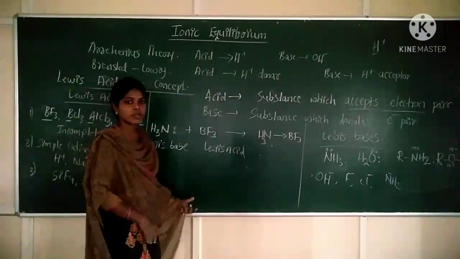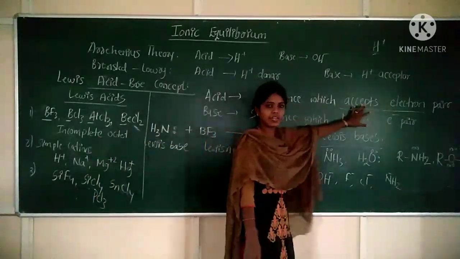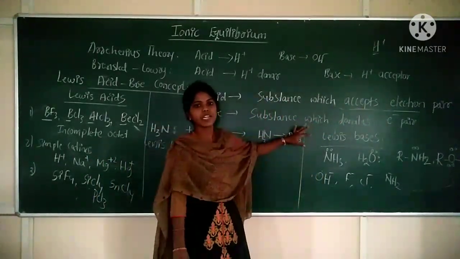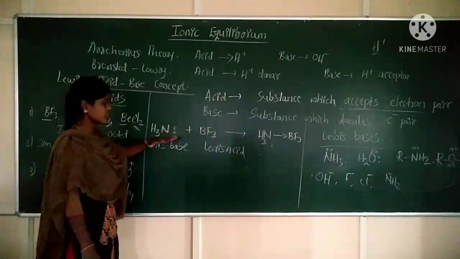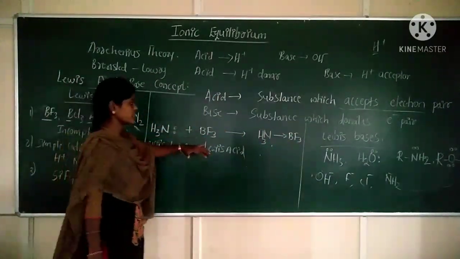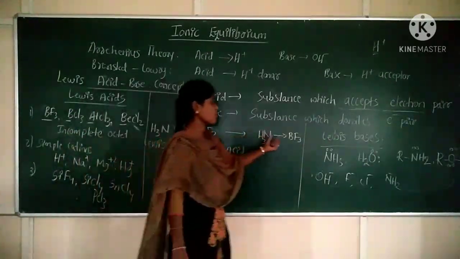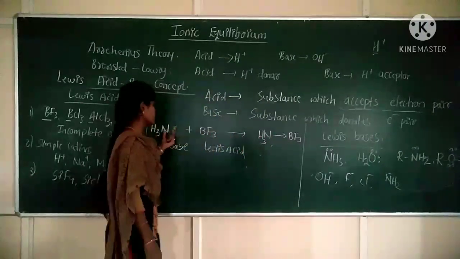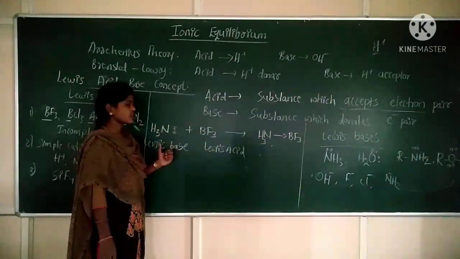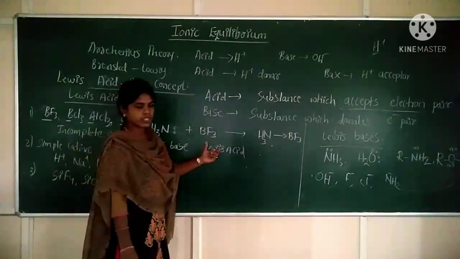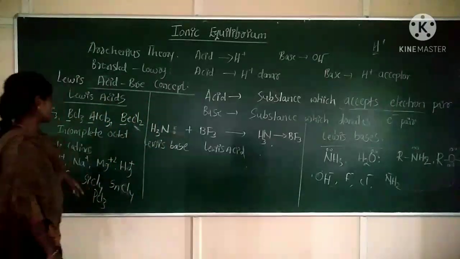So this is the Lewis acid base concept. Look at here. Lewis acid is one which can accept an electron pair, and Lewis base is one which can donate an electron pair. Here I have written one equation. NH3 is the Lewis base, BF3 is what? Lewis acid. So the bond formed between Lewis acid and base will be a coordinate bond, because the electron rich substance is donating its electron pair to an electron deficient one. So this bond is a coordinate bond.